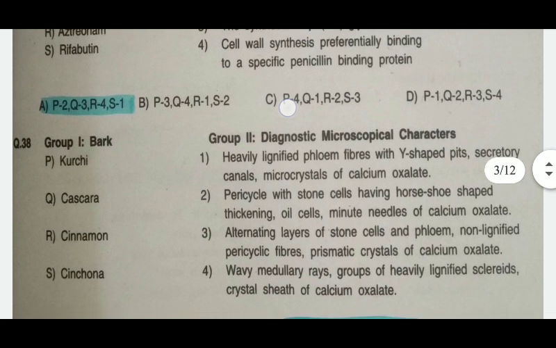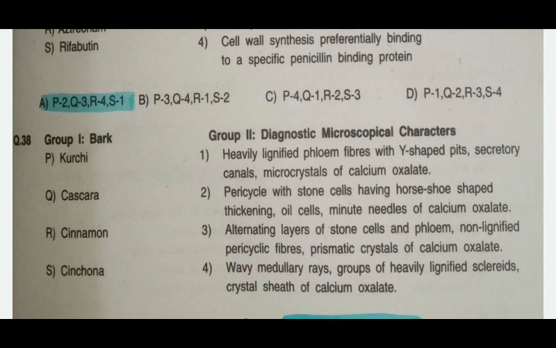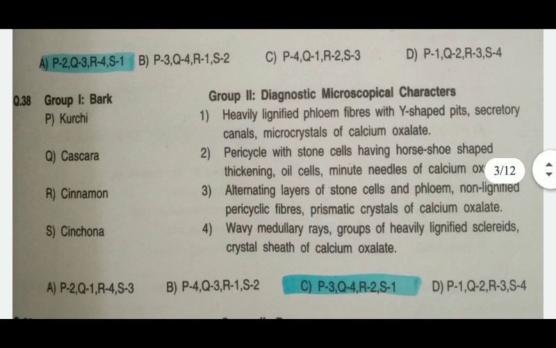Then next is the bark and their diagnostic features or microscopic features. Then Kurchi, the answer for this is the alternating layers of stone cells and phloem, non-lignified pericyclic fibers, prismatic crystals of calcium oxalate. Q is the cascara. The answer is the wavy medullary ray groups of the heavily lignified sclerite crystal sheath of calcium oxalate.